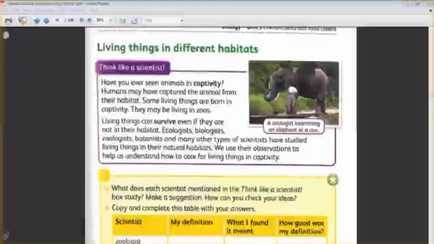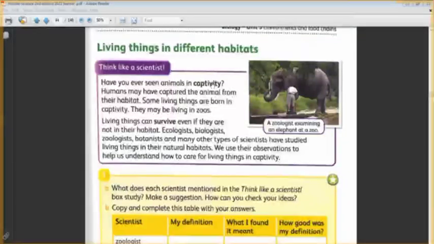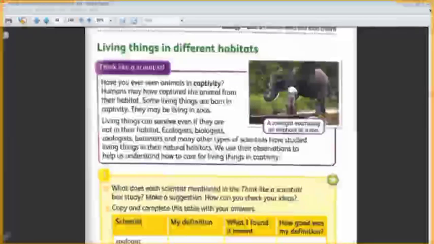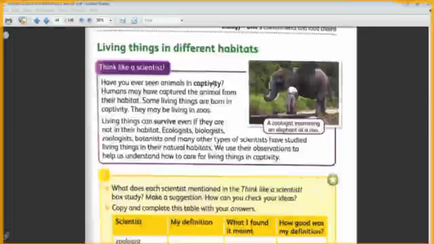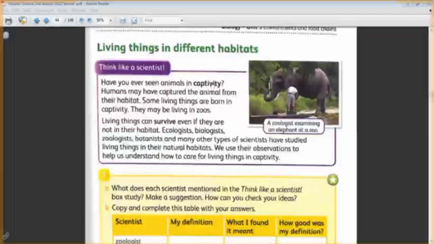Endangered animal is the animal under the risk of extinction. What is extinction? It is when all animals of this type have died, like the dinosaurs. Do you know the dinosaurs? Yes, the dinosaurs are extinct animals because they are not present nowadays. There are no dinosaurs, so they are extinct animals. They are not present now.